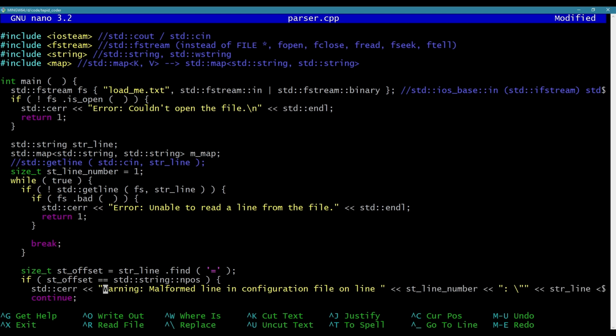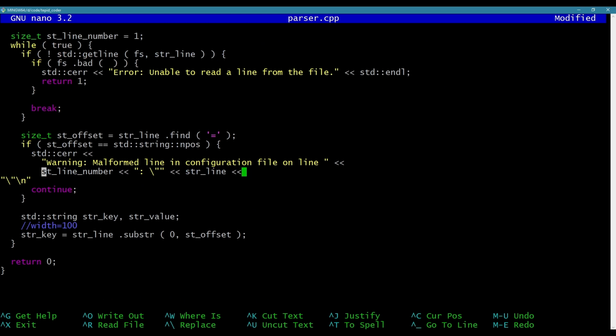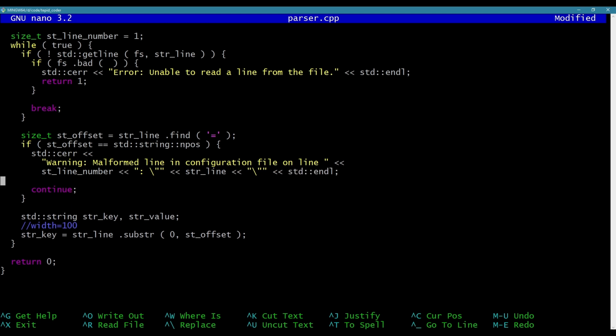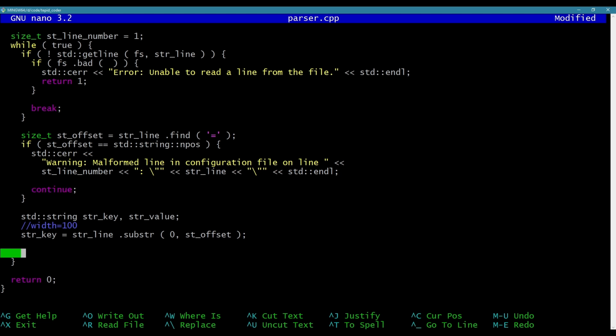Okay, and let's actually break this up a little bit. Online, whatever. Okay, and this is what was actually malformed. I don't want the newline. I'm doing this completely idiomatically. So then we're just going to skip on to the next line. Okay, and then every time we do a loop iteration here, we need to say line number plus plus for the next line.